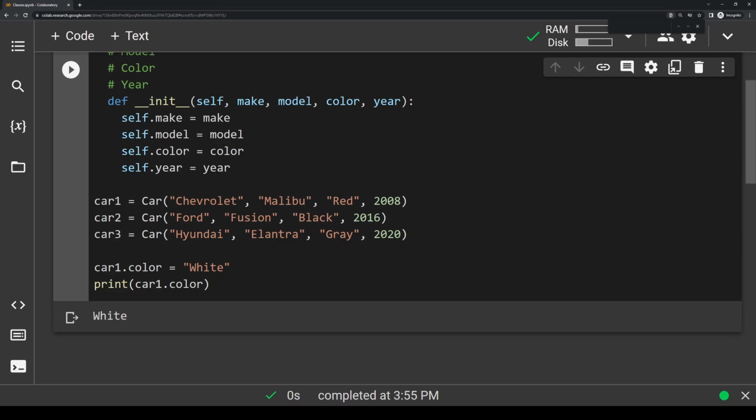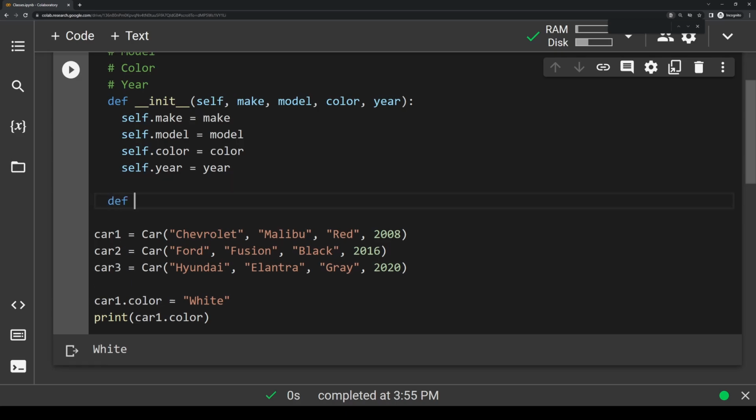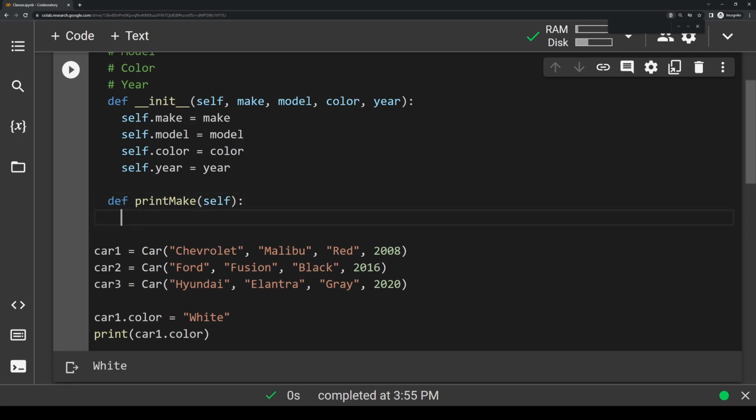One of the really neat things about classes in Python is that in addition to storing values like make, model, color, and year, we can also store functions inside of classes. So let's unindent and get out of here, and let's make another function. Let's just call it printMake. And just like any other function that we write within our class, we're going to pass in the first argument as self. And we're going to type a colon, indent here, and inside of here, I'm just going to type print. Let's say the make of this object is a, then we'll do this notation here, self.make. So now that we wrote this function here, every single car object we've created is now going to have access to this printMake function.